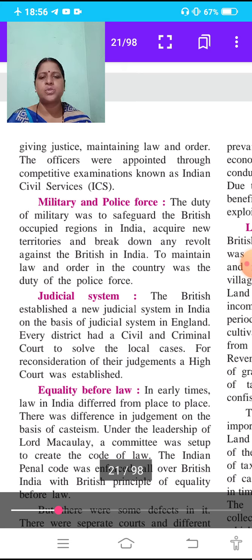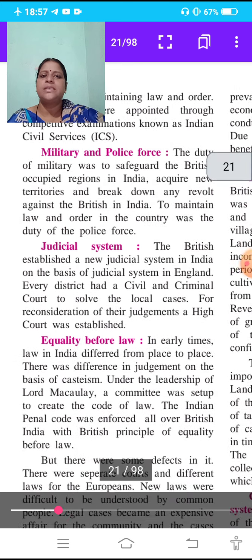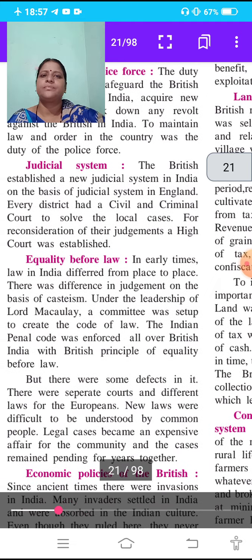To maintain law and order in the country was the duty of the police force.